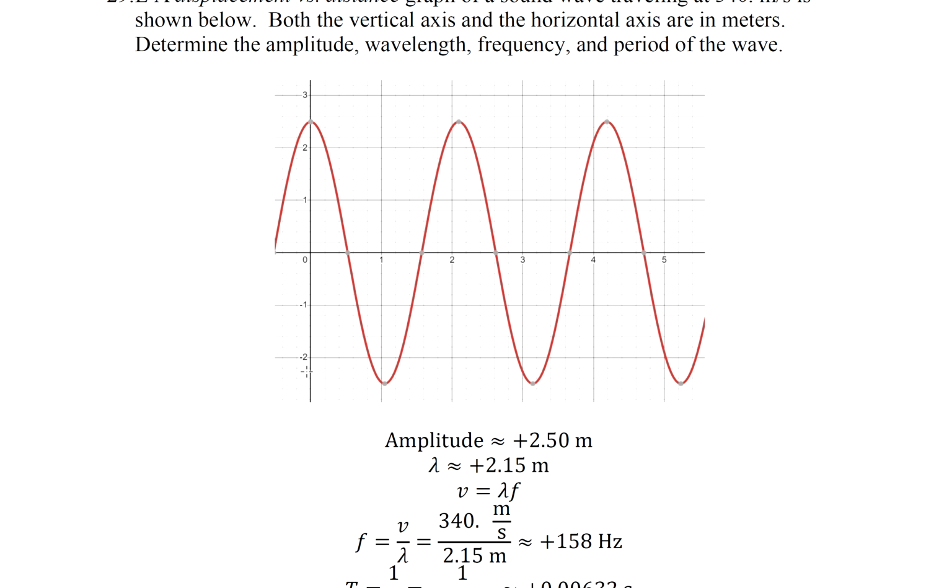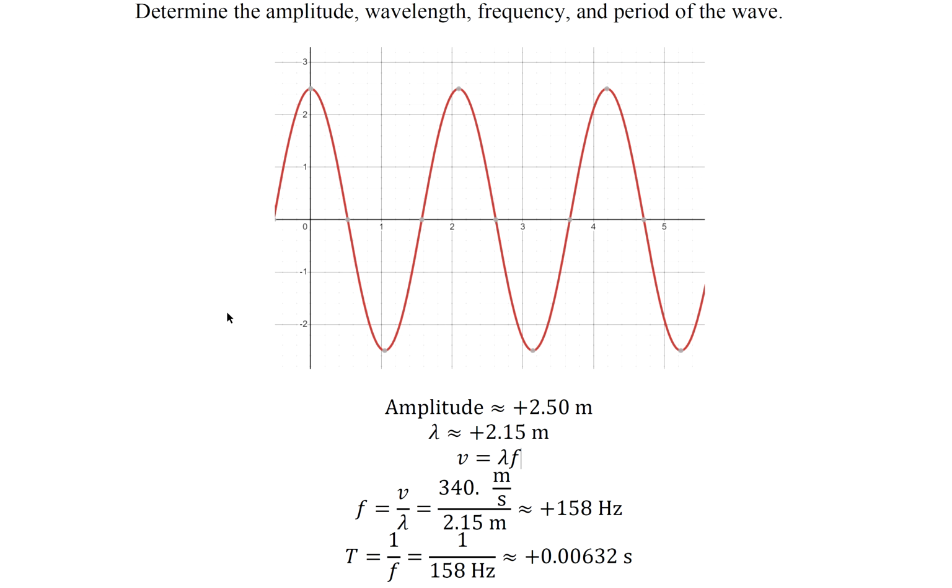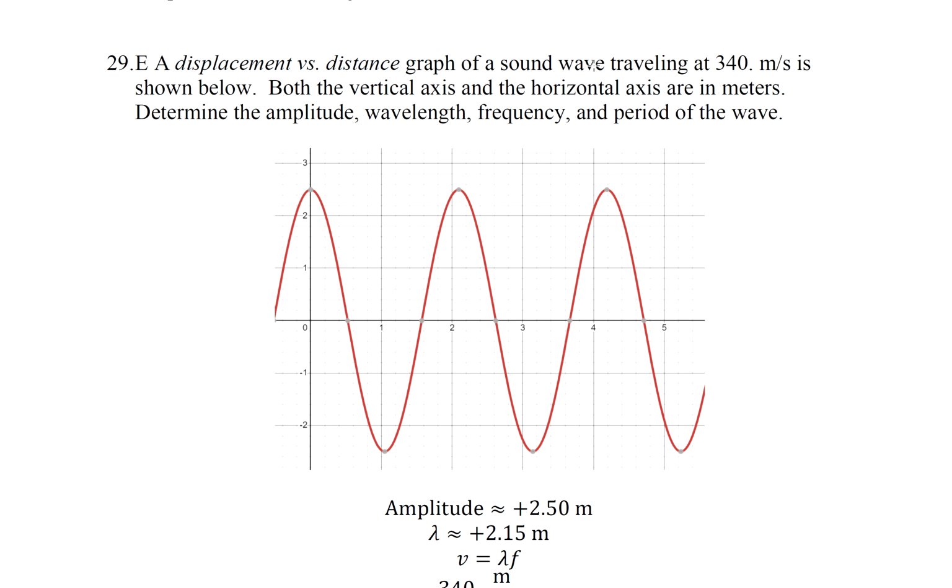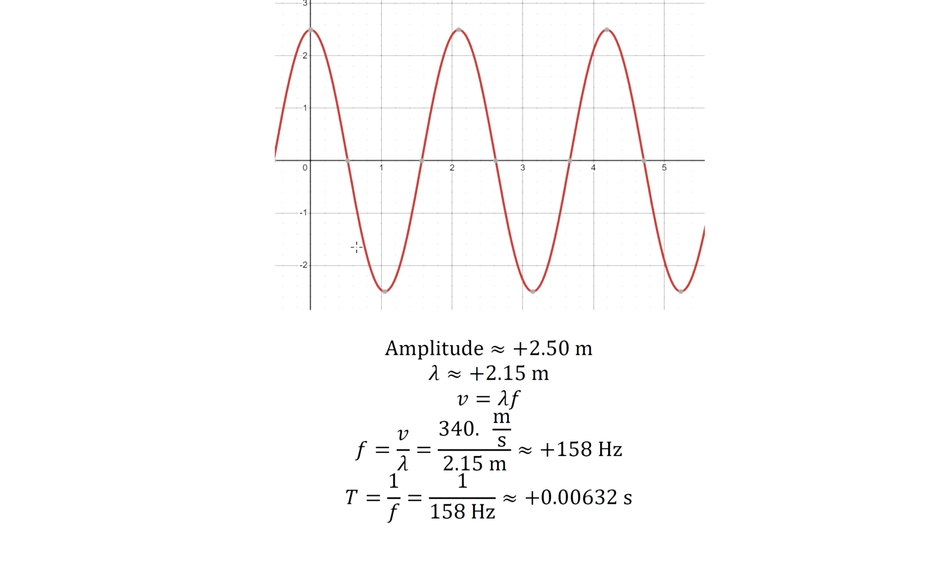The speed, V equals lambda f. So the sound wave is traveling at 340 meters per second. So V equals lambda f, solve for f. f equals V over lambda. And finally, T equals 1 over f, where T is the period.